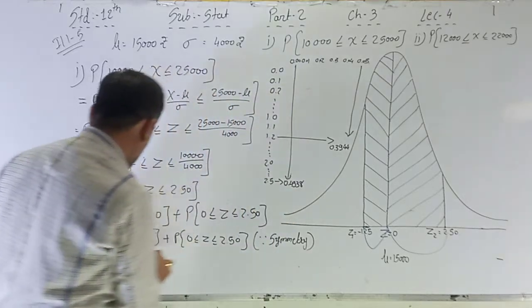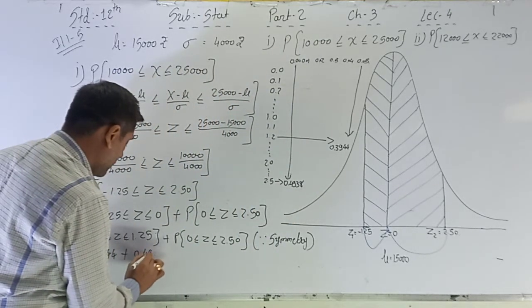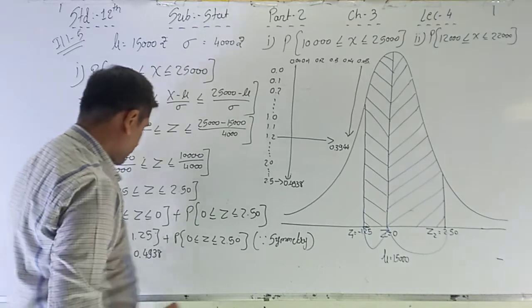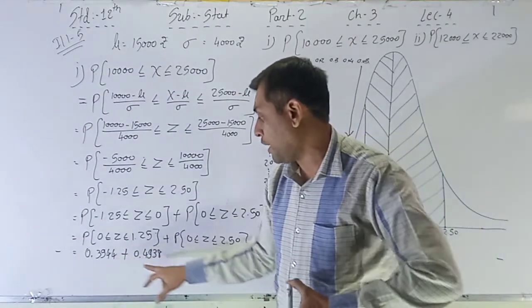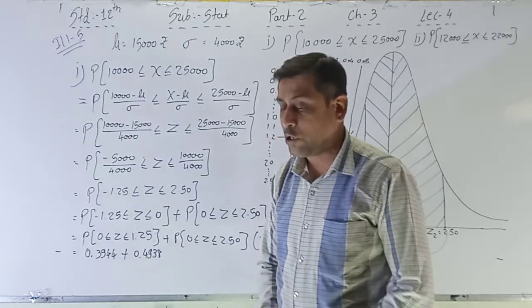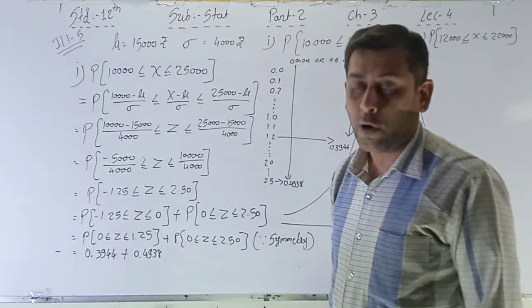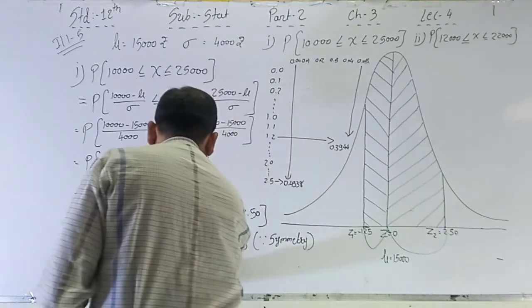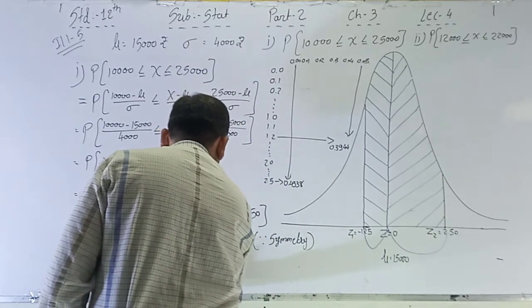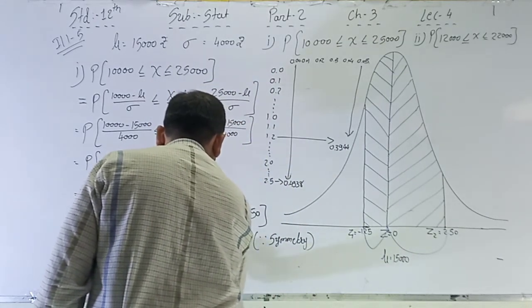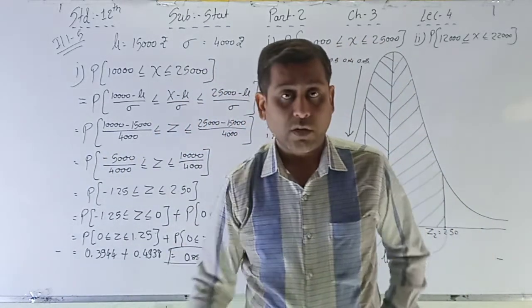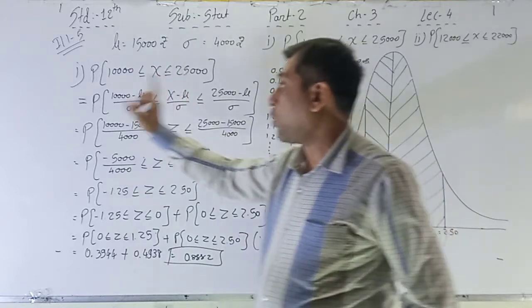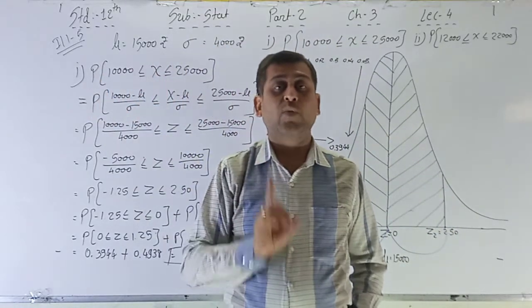So you have to write down this also, 0.4938. Now just add this 0.3944 and 0.4938, that is your answer, 0.8882. That is your final answer, first answer. Okay, so point number 1 for illustration number 5 is over.